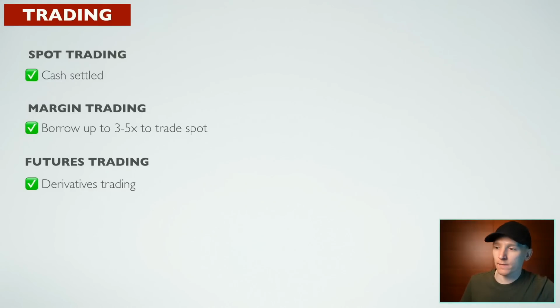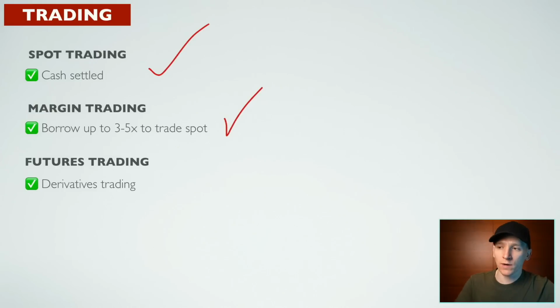Now I'll compare the trading systems between Kraken and Binance. They're very similar, and they both offer the three types of trading that most people are looking for, which is spot trading. So that's cash settled trading. Deposit $1,000, buy $1,000 of Bitcoin, hold it there, withdraw it, do whatever you want. That's where most of us trade.